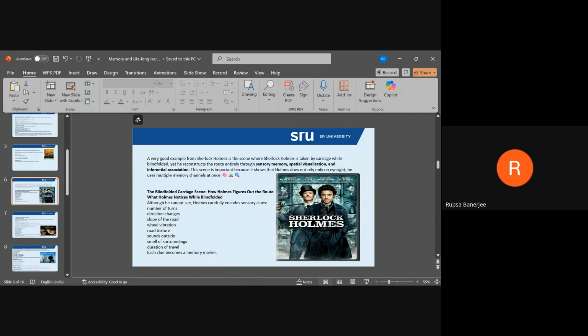Visualization plays a crucial role in enhancing memory and learning by engaging the brain more effectively than words alone. It refers to the process of creating mental images to represent information, concepts, or experiences. Such a technique strengthens understanding, improves recall, and makes learning more meaningful.